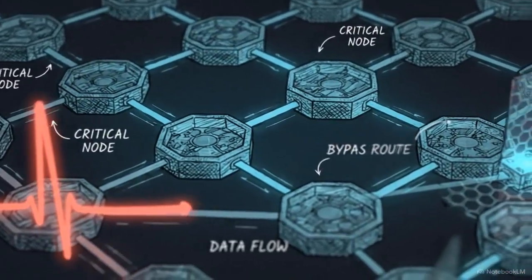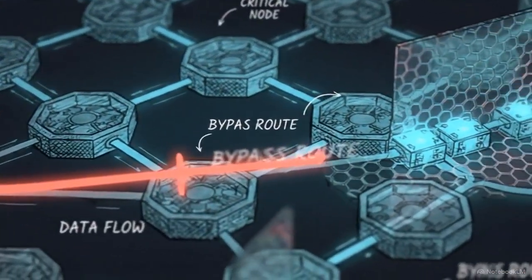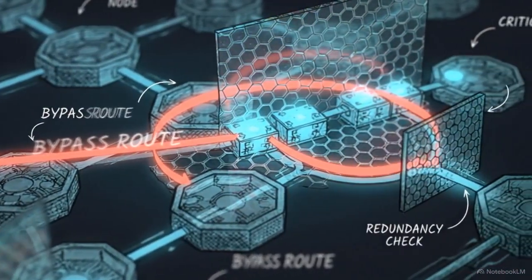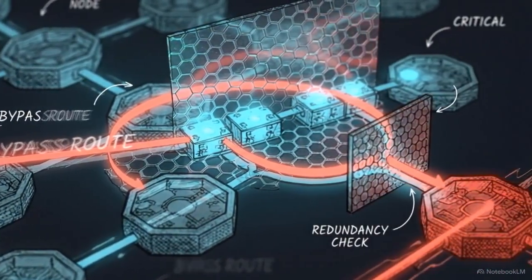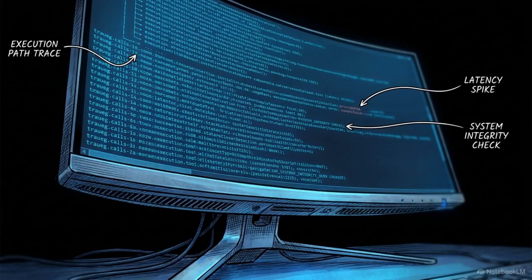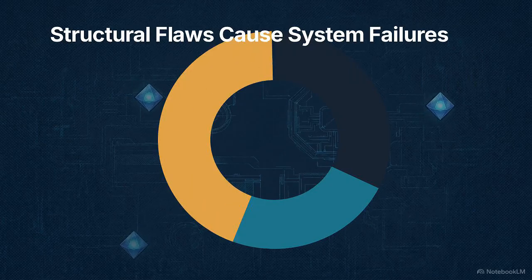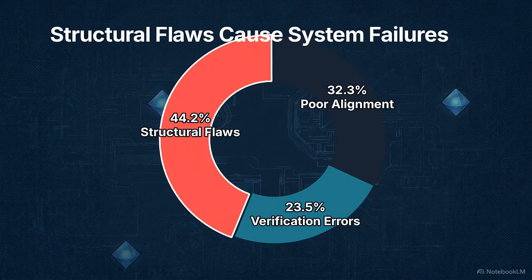Watch what happens when automated decisions hit an unverified network. A data pulse bypasses the barrier, enters a secondary loop, and compromises the entire system. When we analyze execution traces from multi-agent large language models, the data reveals a surprising reality. 44.2% of catastrophic system failures have nothing to do with bad prompts or malicious jailbreaks.